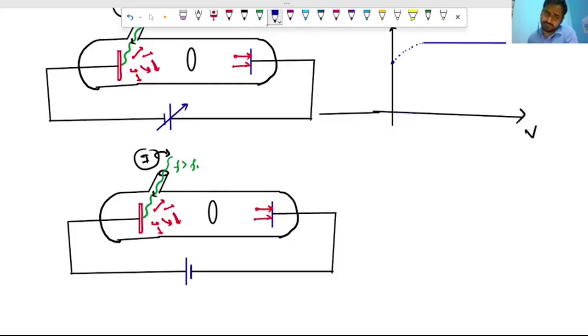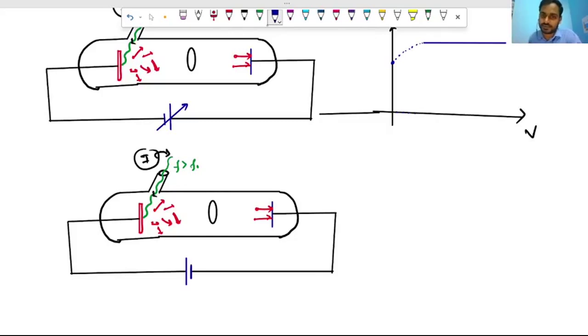When we apply zero potential, we still find some current. Now we want to stop the current. For that, definitely we have to apply the electric field or the voltage in the opposite direction. We are going to apply negative potential, or potential in the opposite direction.